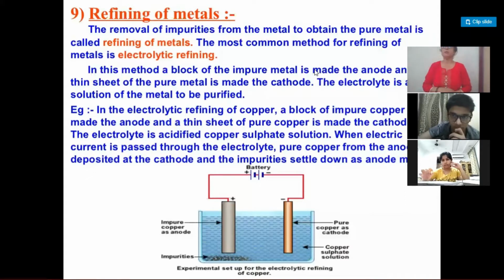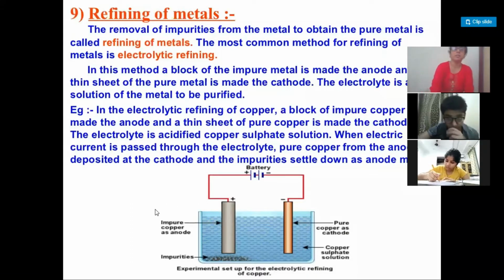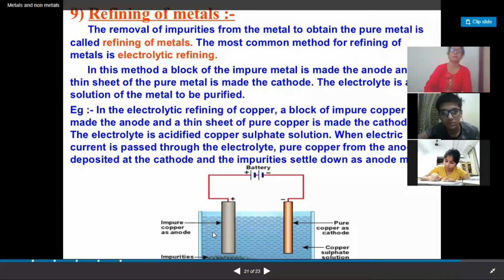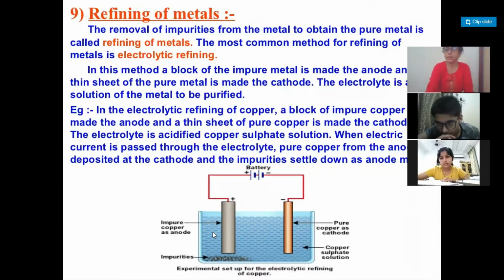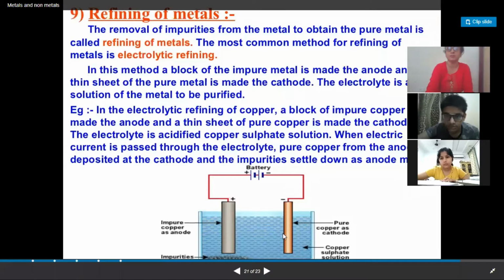And in this method, what do we do? First of all, you can see in the diagram, for example, here we are discussing the electrolytic refining of copper. You are able to observe the tank. This tank is called the electrolytic cell. Then we have two blocks. What will these two blocks be called?